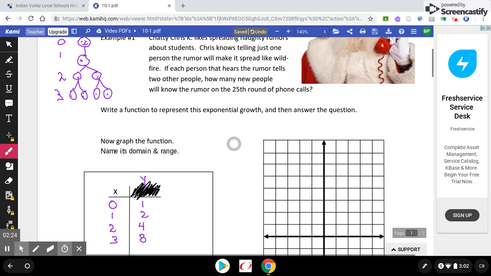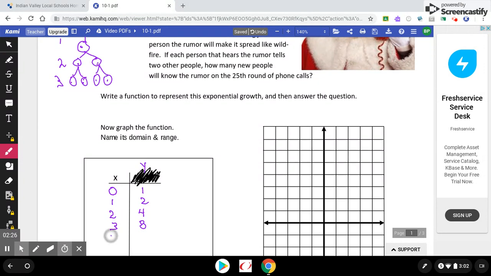3 phone calls. 8 people. So I want to go one more for you here. 4 phone calls. 2 people. 2 people. 2 people. 2 people. 4th round of phone calls. So I'm not going to bore you with that. Total it up for you, and that ends up being 16.